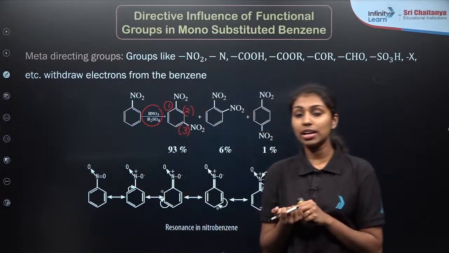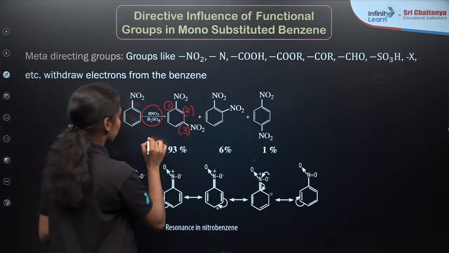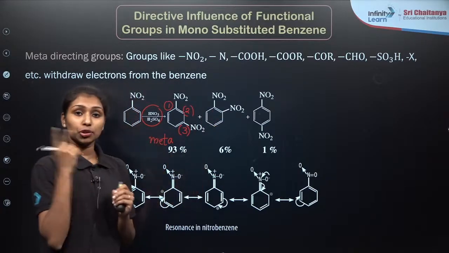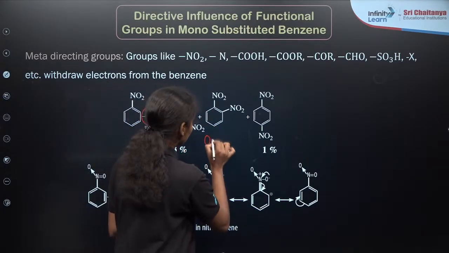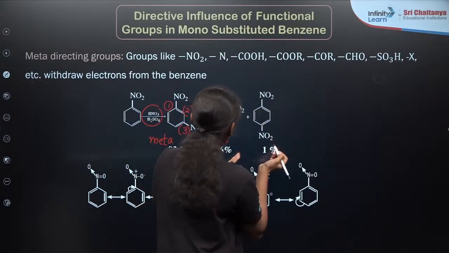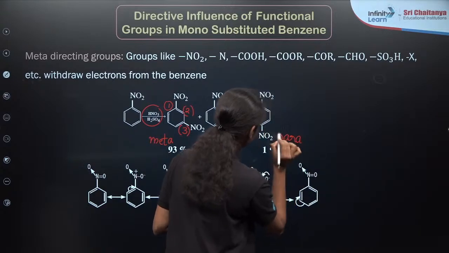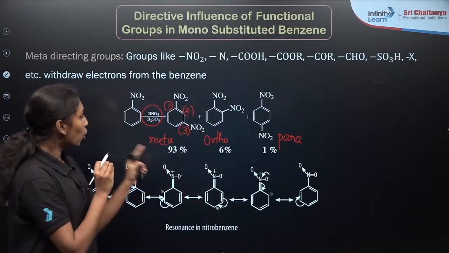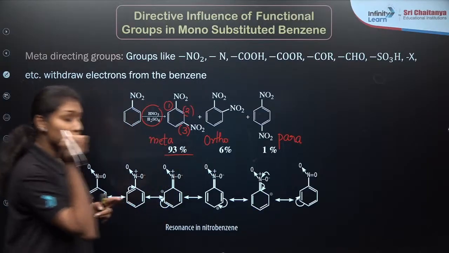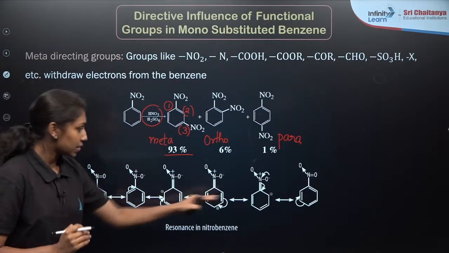What do you call the 1,3 position compounds? Meta compounds, right? This is meta. Then what about here? 1,2 or 1,6, it is ortho, right? Then 1,4, right? This is para. So experimentally it is shown that the meta compound will be formed as the major product, which is about 93%, right? 93%.